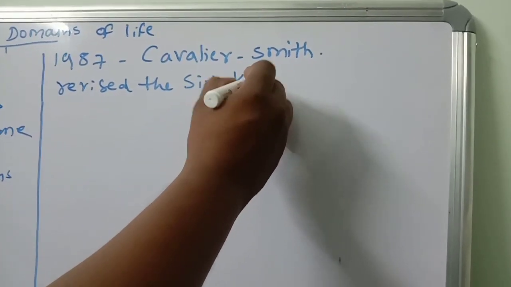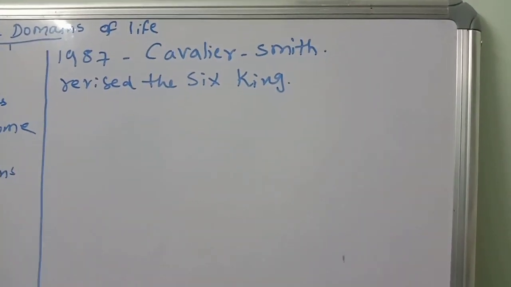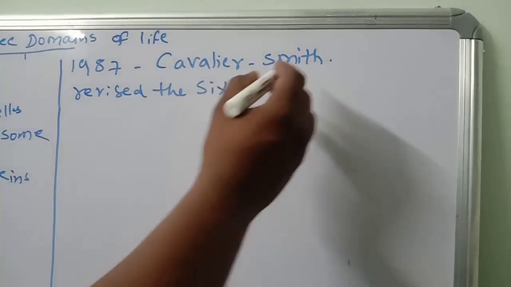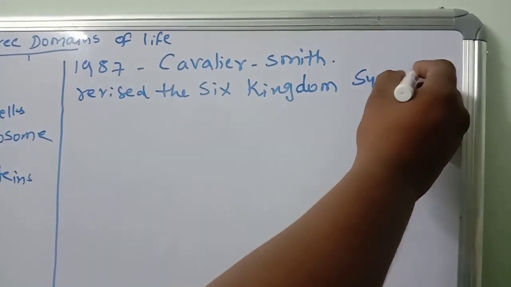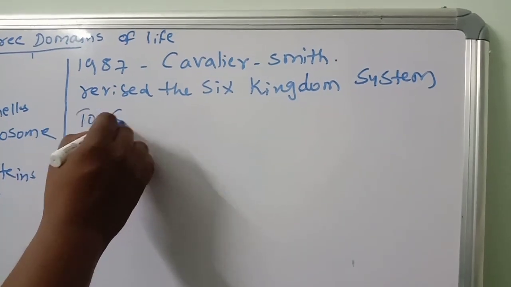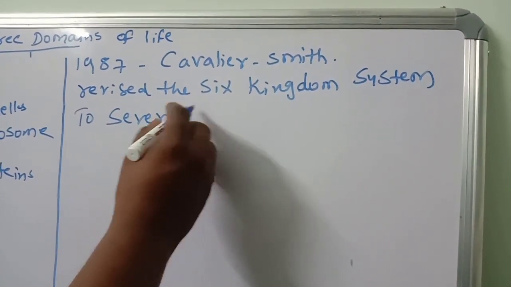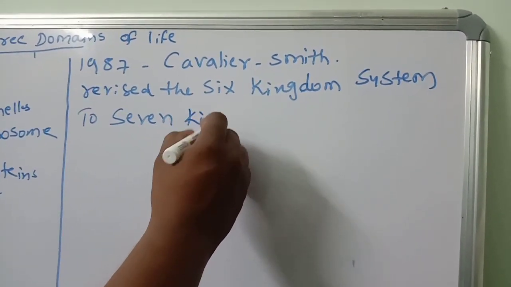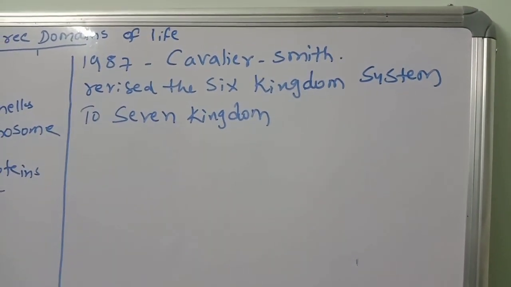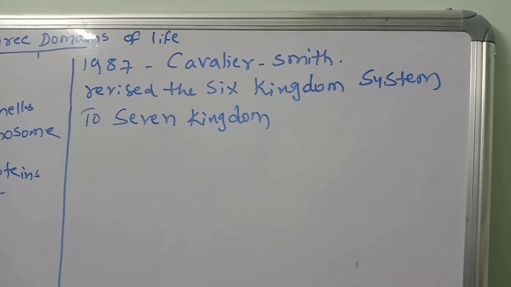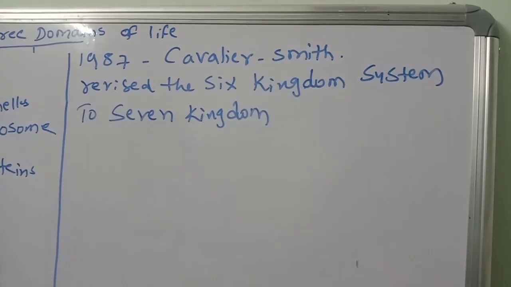There are so many kingdoms here. I will give a complete picture about these kingdoms, but you should remember this now. The scientist who revised the six kingdom concept to the seven kingdom concept.